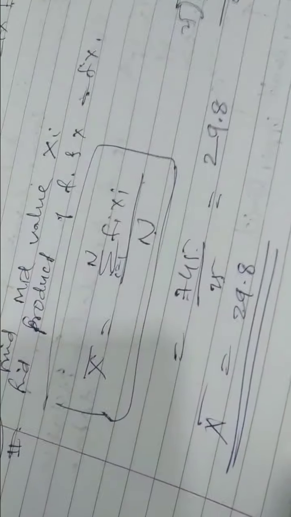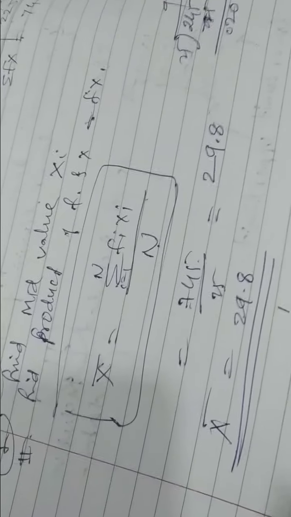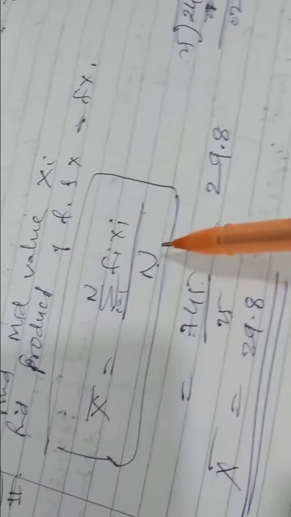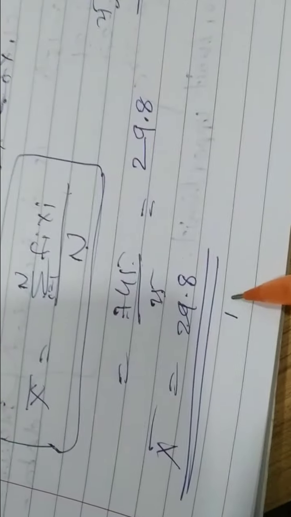Now this is the formula we discussed in class 9th for ungrouped data, and now in class 10th for group data. So this way we do it. In this way, for group data, we use the formula summation fx upon n. We have taken directly from class and frequency, and we got mid value and fx. So this is known as the direct method. By the direct method we discussed how to find the mean of group data, because we did direct multiplication and sum.